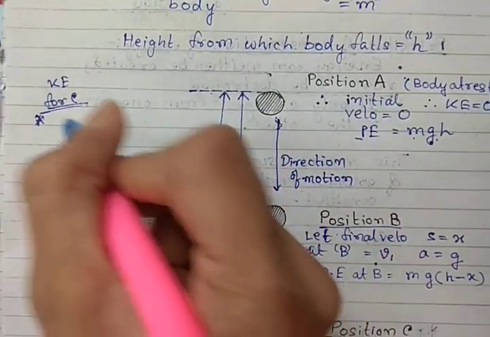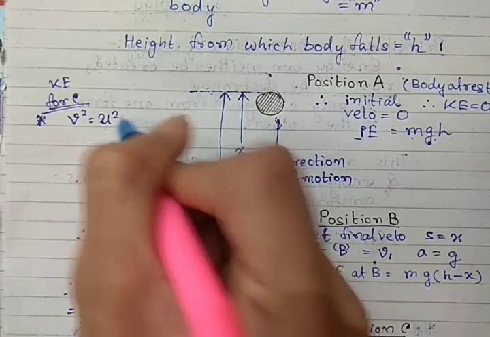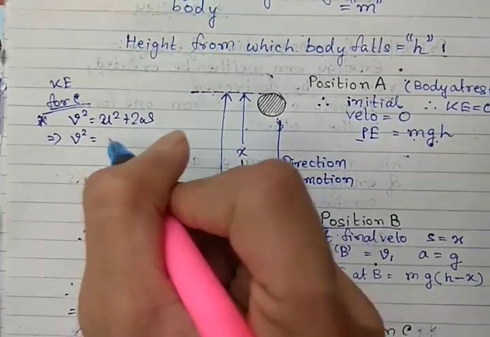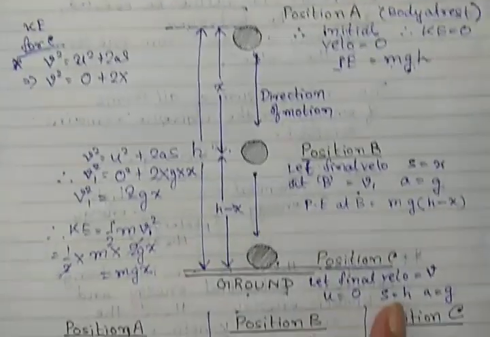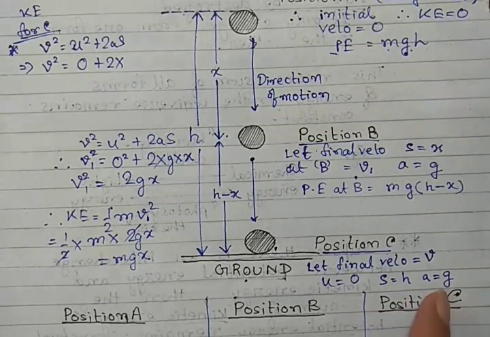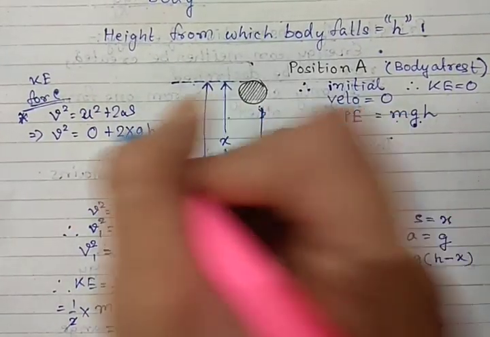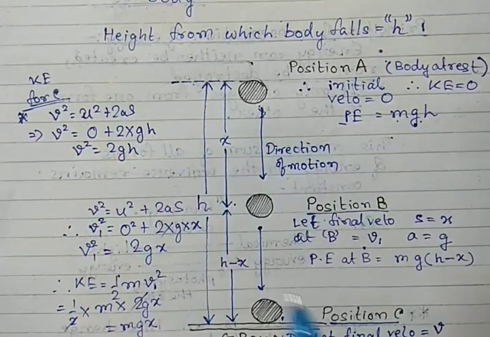From the third equation of motion, v square equals u square plus 2as. Therefore, v square equals 0 plus 2 into, what is a? a is actually g and s is actually h. So v square equals 2gh. Now let us calculate KE.